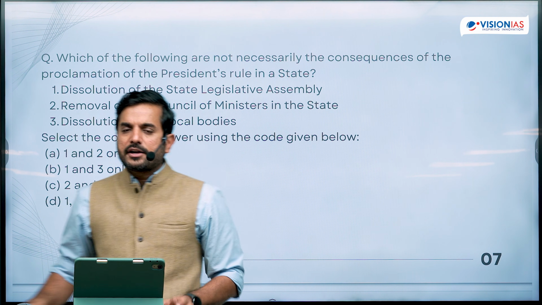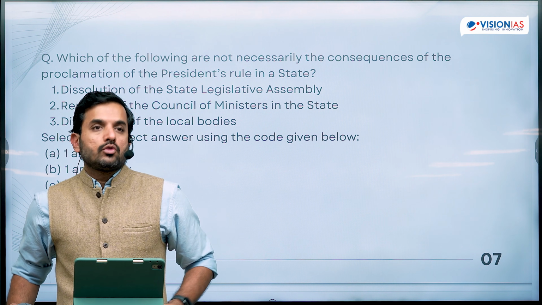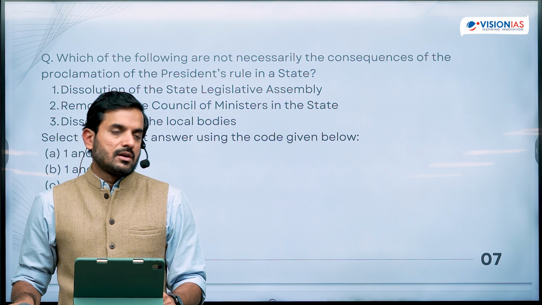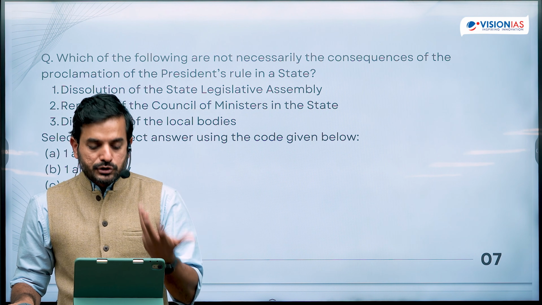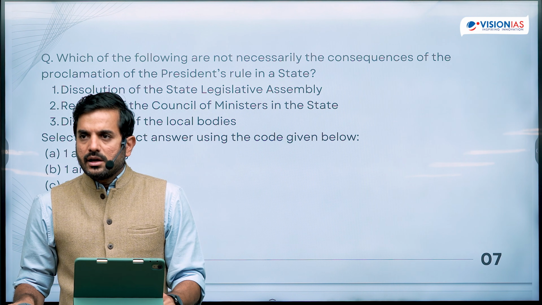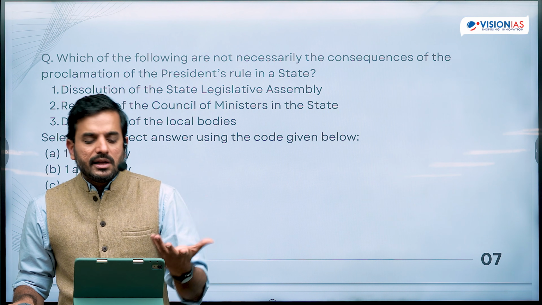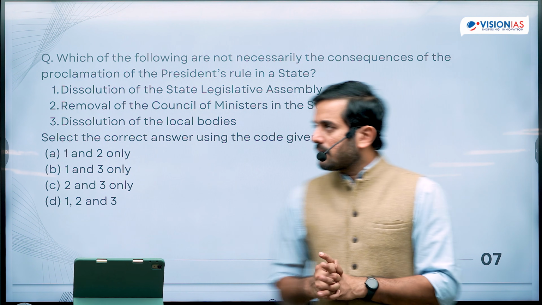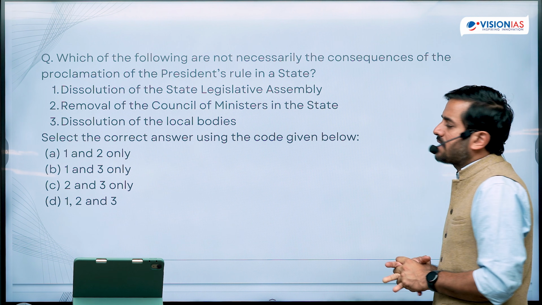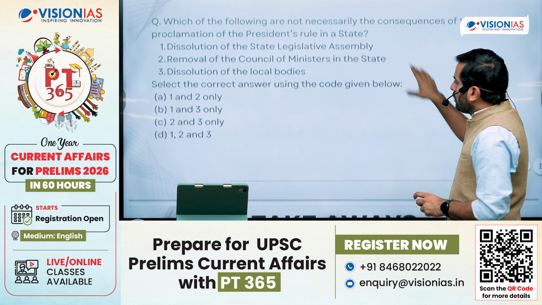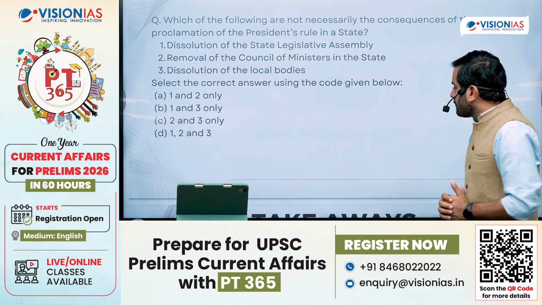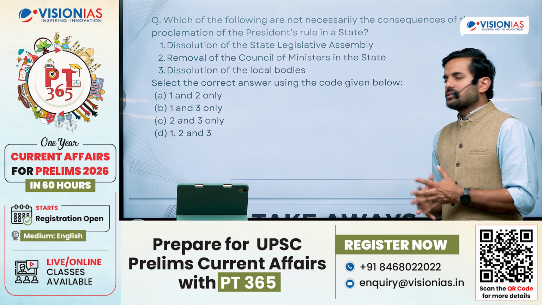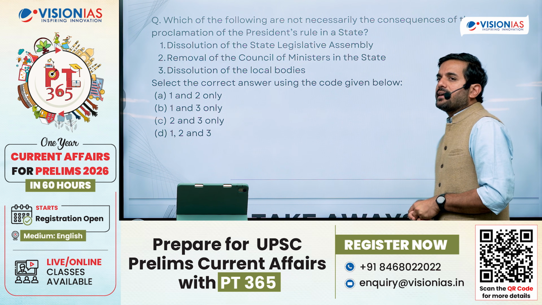So it's important that you pay attention to, when you are reading provisions of the Constitution, what will be the automatic consequence, what is something which is optional, discretionary, and what is something that is possibly the outcome of the same. We need to prepare topics like that. So if we look at this question, it says that when President's rule is imposed in a state, basically Article 356 of the Constitution, what happens automatically as a result of that? Dissolution of the legislative state assembly.